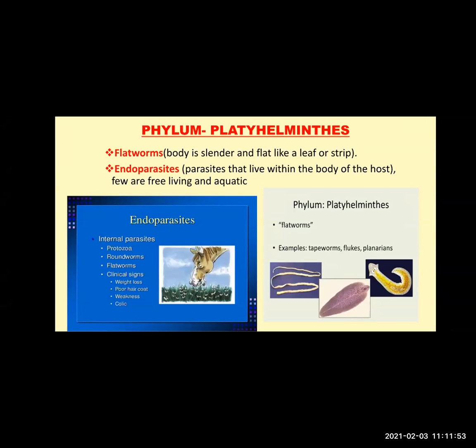Then poor hair coat, even the hair density lessens. Weakness, as our nutrition is being taken by these parasites, we are feeling weakness. Colic. Colic means stomach pain. We have pain in our stomach, isn't it? So these are some clinical signs when parasites are present within our body.